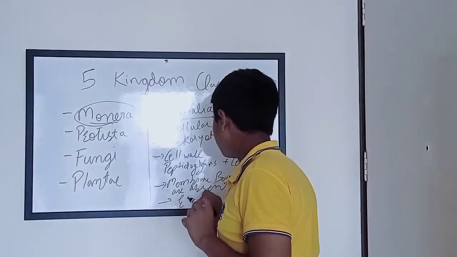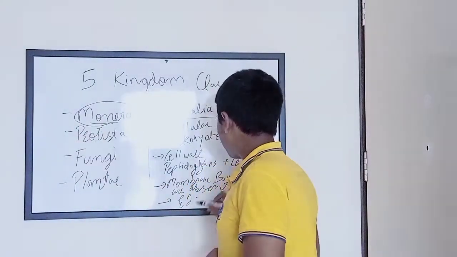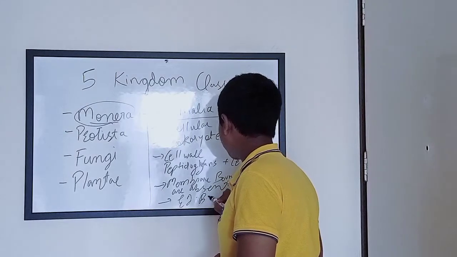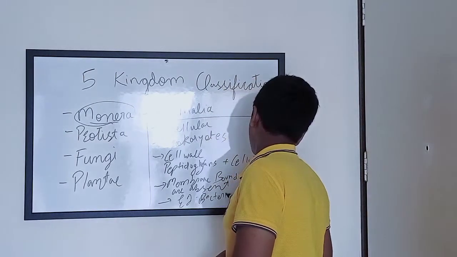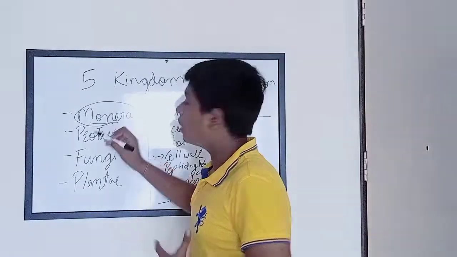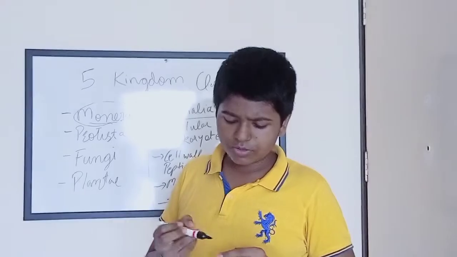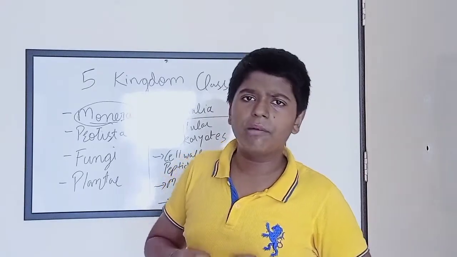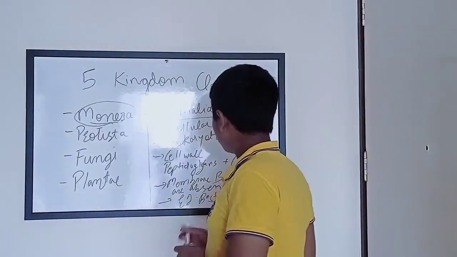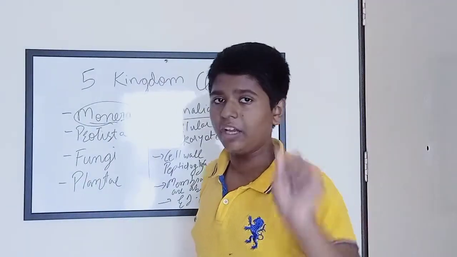The example of organisms in the kingdom of Monera is all types of bacteria. Yes, all types of bacteria fall into the group, or you can say fall into the kingdom of Monera. And what are those bacteria? Rhizobium. There are many types of bacteria, but all bacteria fall under the kingdom of Monera.